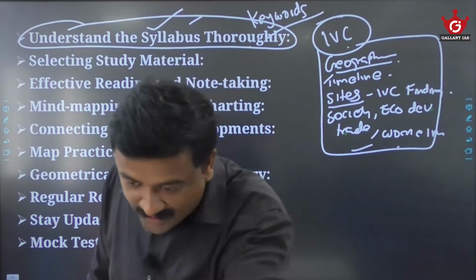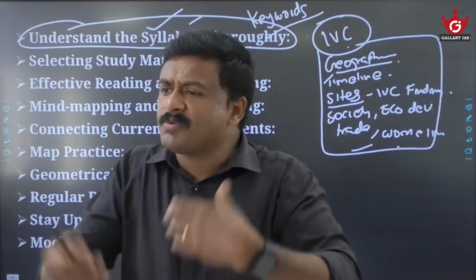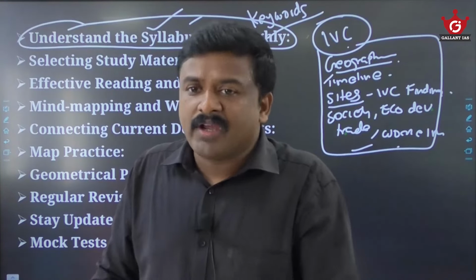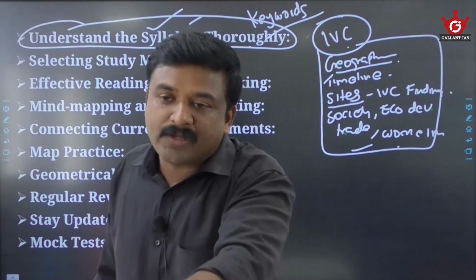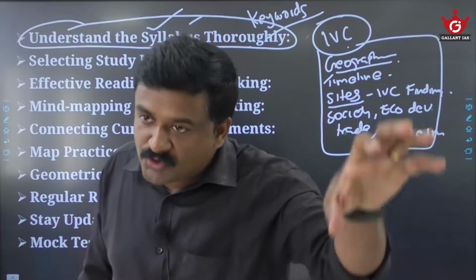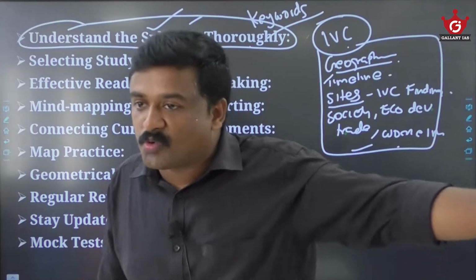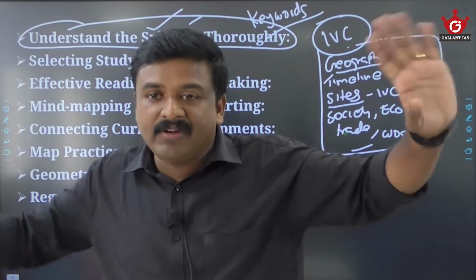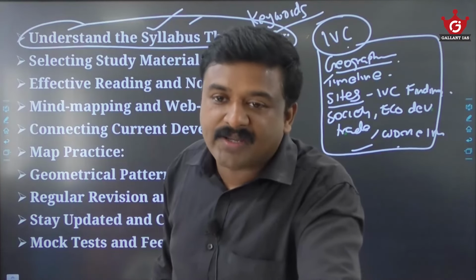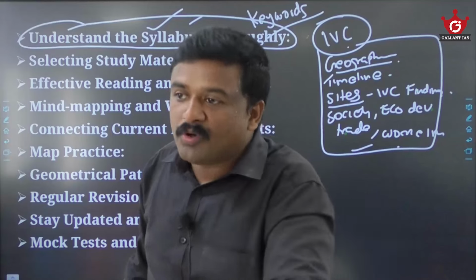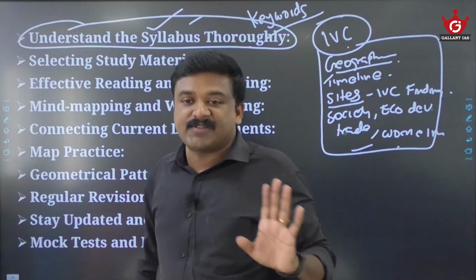Then also revise the PYQ questions. Take the last 15 or 20 years of questions and go through them multiple times. With proof I can tell you, there are lots of guys who cleared history optional with a good score, 290 plus or 300, simply by understanding the syllabus, the priority areas, and the trend and pattern through PYQ analysis. They haven't done any other strategies. I personally know students who cleared history by simply understanding the syllabus and the demand of this exam, and through previous year questions, because you can understand so many recurring themes by analyzing them.